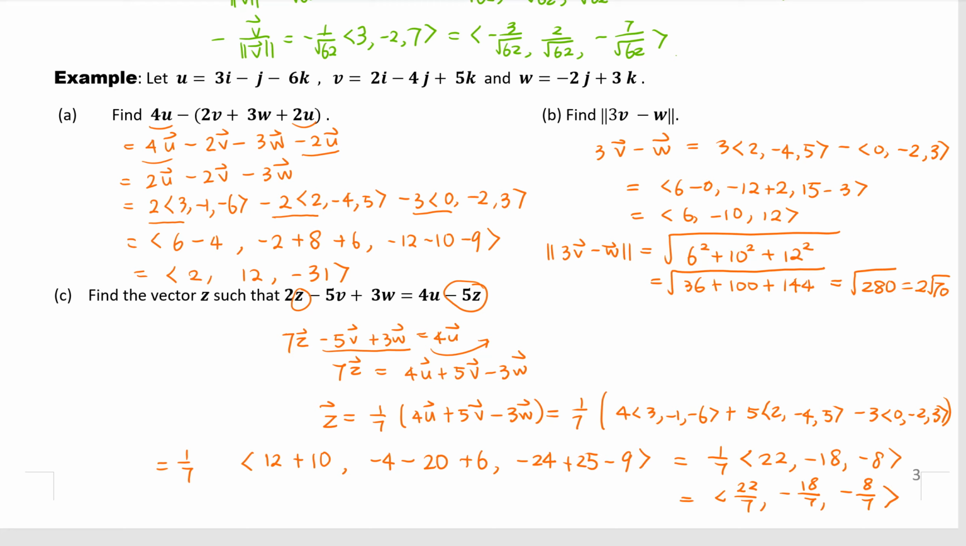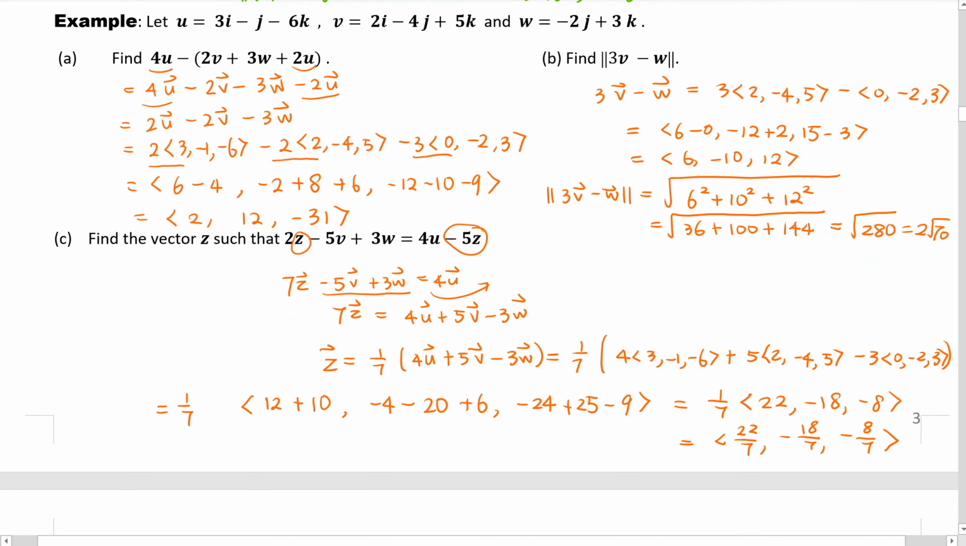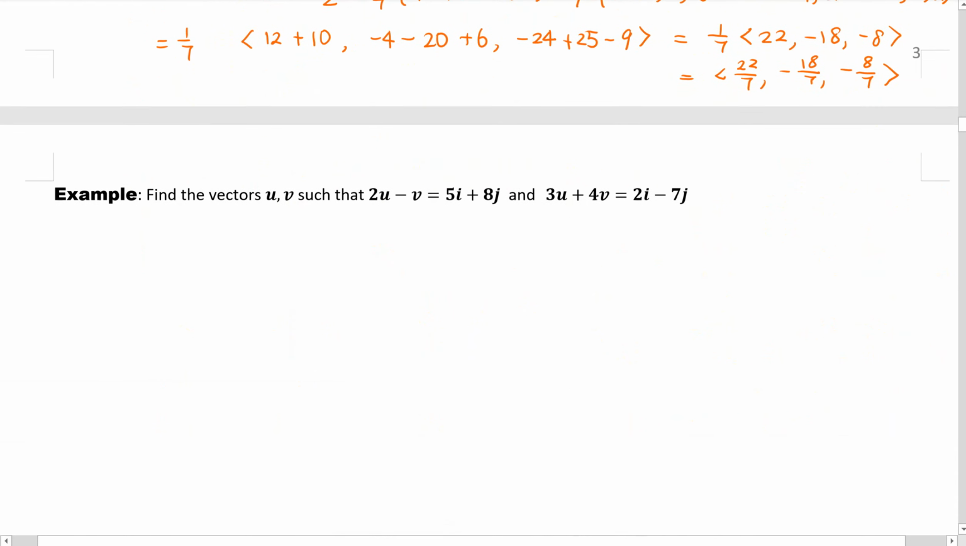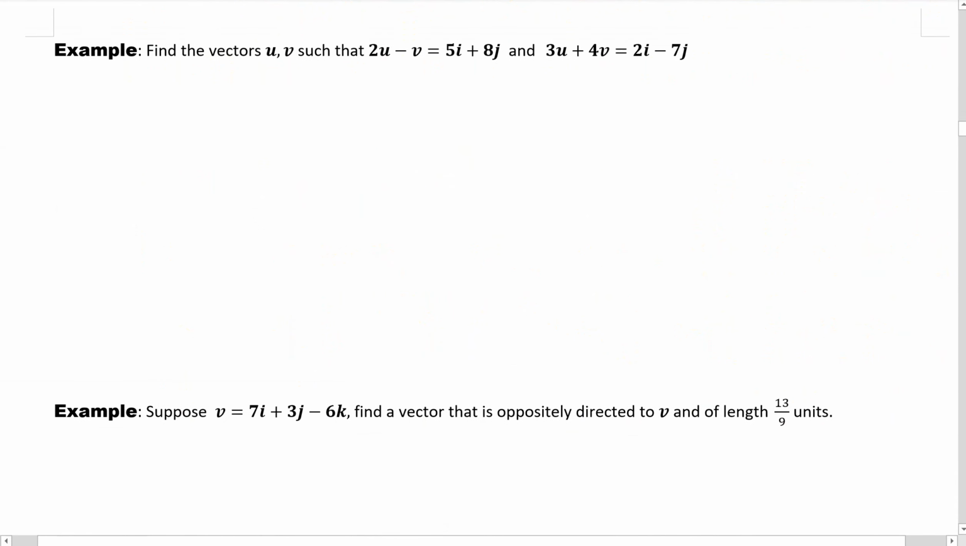You see, I divided by 7 at the last step because I don't want to work with fractions. So it's good to work with integers, and then you just divide by 7 at the end. Do you have the same answer, everybody? Okay, so don't forget to check our work after we're done. Alright, let's continue.